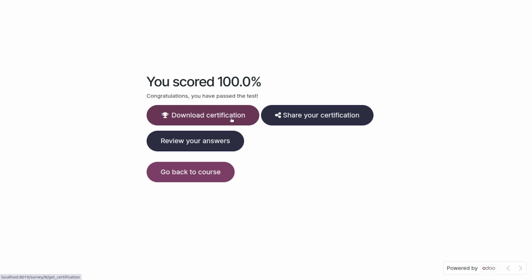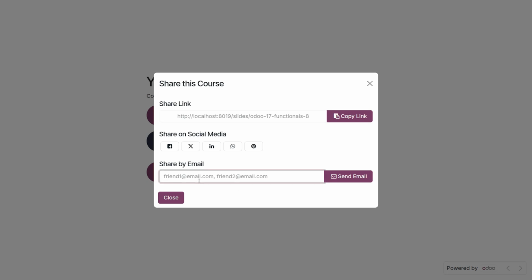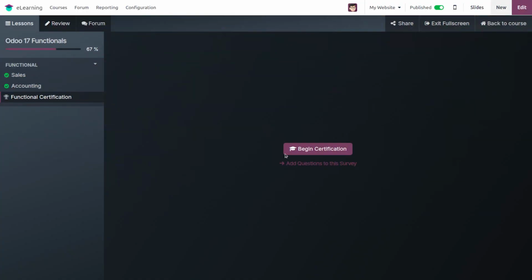On clicking download certification, we can download our certificate here. We have downloaded our certificate, and we have the option to share our certification. If we want to share our certification to any mail, we can share by adding the mail here. Then we can move back to the course.